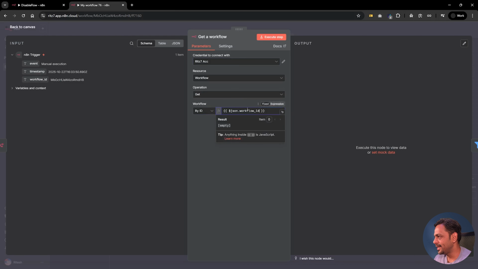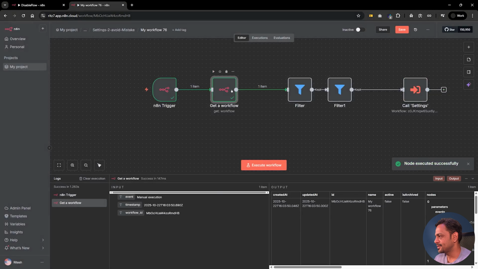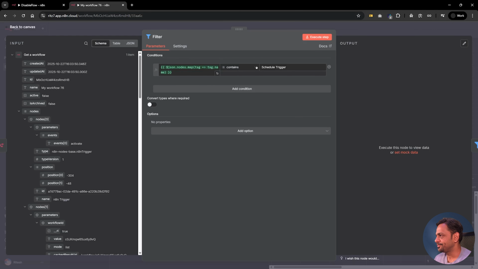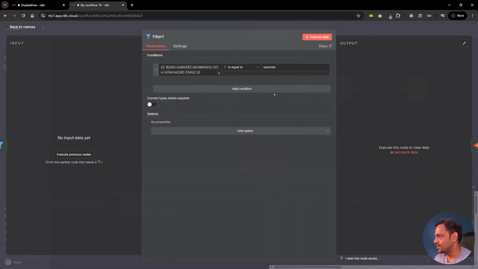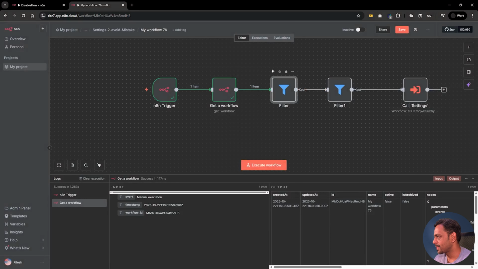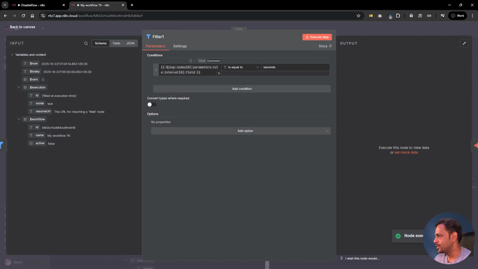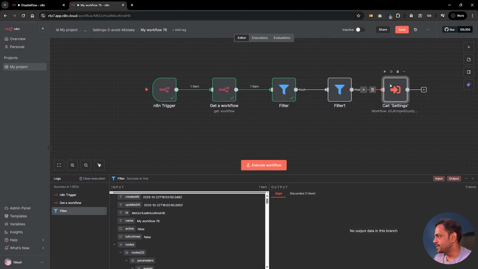I've got the workflow ID here. So let's run this. Let's go here. Now this is working. Now this will also be working. Let's run this. And if you go here, you can see this one. Now this and this should also work.